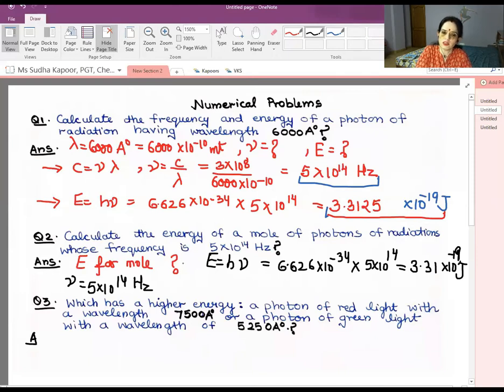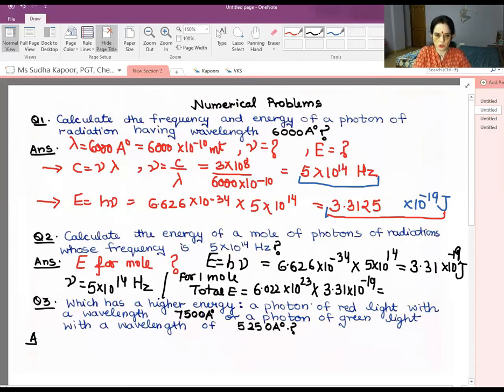Now the question doesn't end here. We have to calculate for 1 mole. So for 1 mole, what are we supposed to do? We have to multiply the value of E with 1 mole of particles. So the total energy for 1 mole is 6.022 into 10 to the power 23 into the value of 1 particle or 1 photon, which comes out to be 3.31 into 10 to the power minus 19. We have just calculated it. So multiplying both these values, we will get the answer as 19.951 kilojoule per mole.